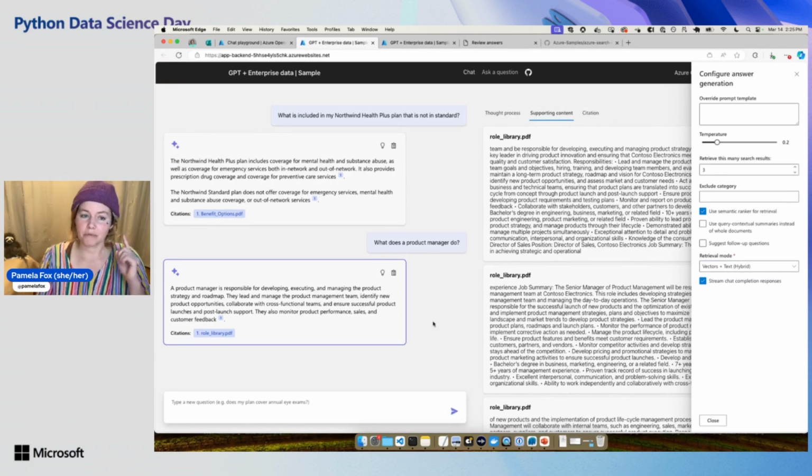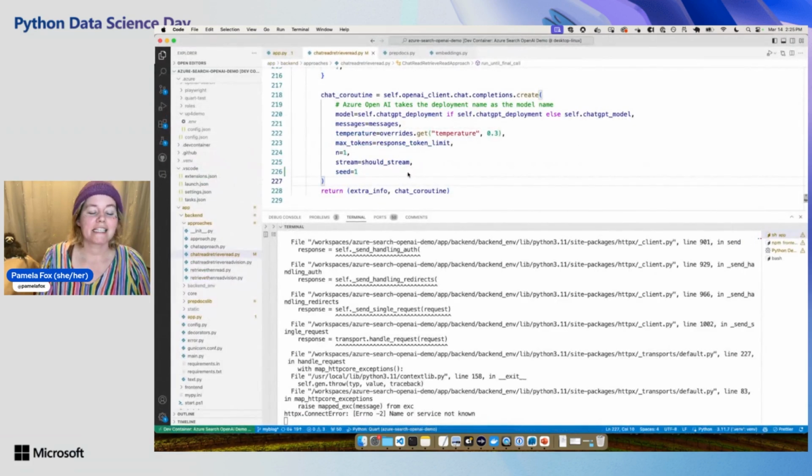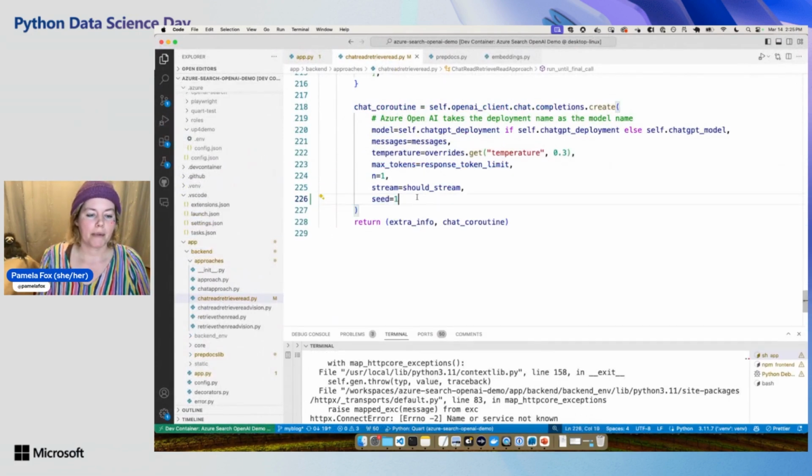Now, one thing that you also should do that I need to add to our repo very soon is the seed parameter. This is something that they added to the OpenAI APIs a few months ago. If you set the seed parameter and hold everything else constant, then you should have replicable output. This is really helpful when you're doing evaluation, because LLMs are non-deterministic, so they can have different output each time. But if you use the seed parameter, they try to get rid of that non-determinism so that if everything else is the same, you should see the same result.